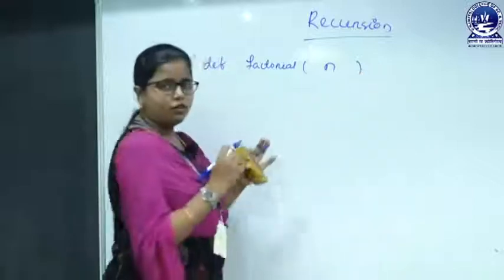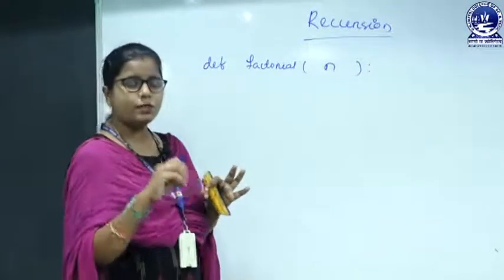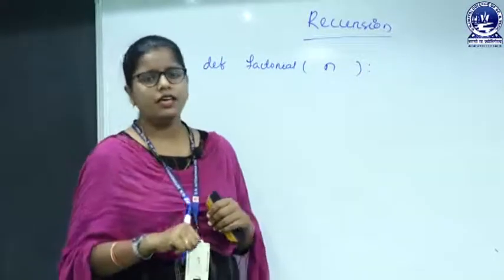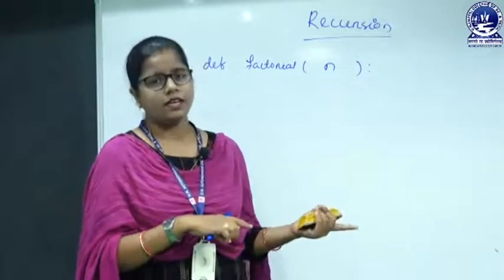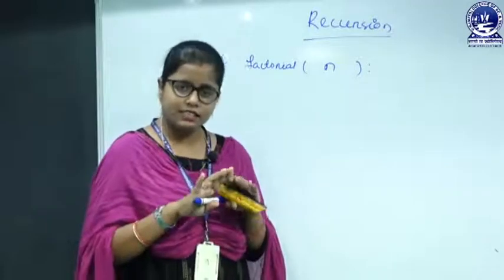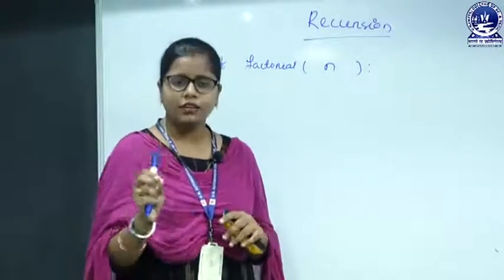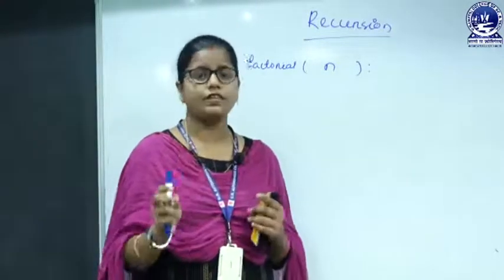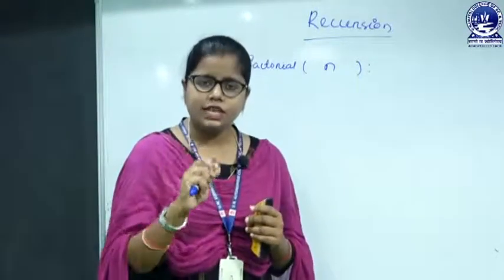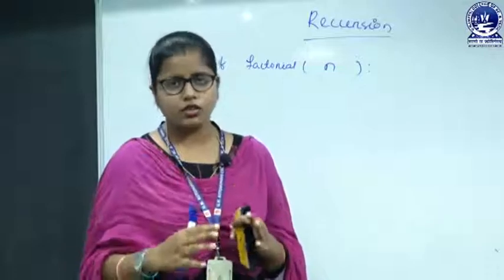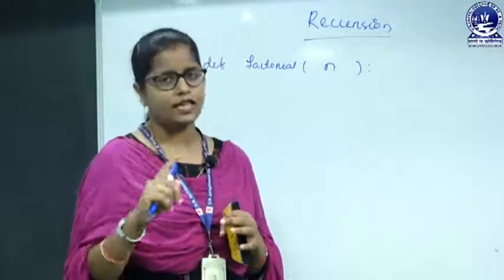Now, what am I going to do? I know that we have to put a base case. Base case means what? That is the exit criteria. So, what is the exit criteria for a factorial? We know that this is the universal fact: the factorial of 1 is 1 and the factorial of 0 is 1. So, whenever the number is 1 or the number is 0, the factorial will be returned as 1.